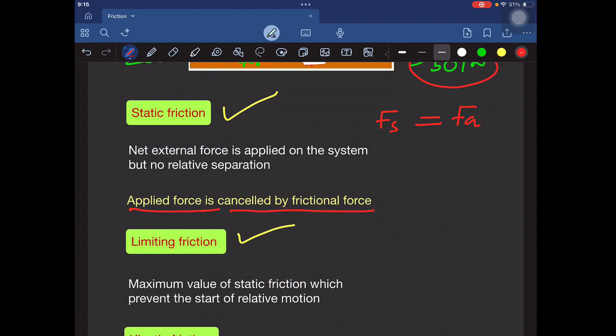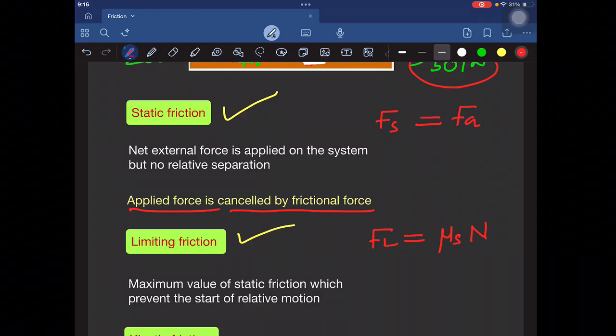Coefficient of friction actually measures how rough the surface is, meaning how difficult it is when we move a body on the surface. That is what the coefficient of friction represents. If the coefficient of friction is very high, it will be very difficult to move a body on that surface. Imagine the surface is very smooth, we can easily move it, so the coefficient of friction will be very small. So the limiting friction is mu s into N.